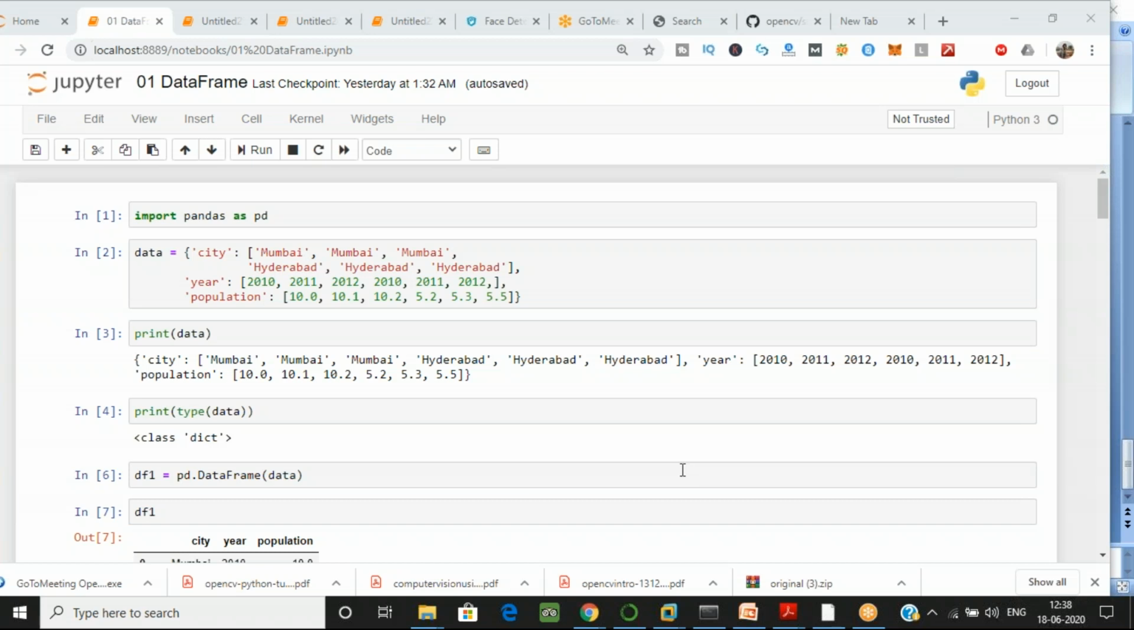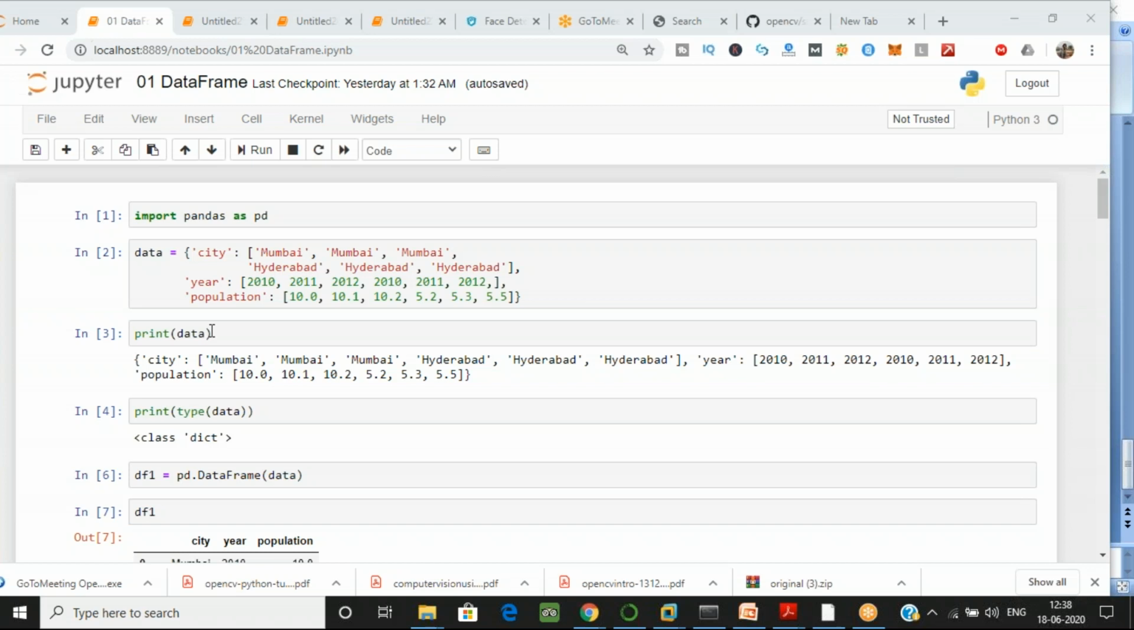Okay. So yesterday's task, what I gave you, was that you have to create one dictionary. We have three keys over here: city, year, and population. You have to provide three values for Mumbai and again three for Hyderabad. So we take strings for that. And year should be 2010, 11, 12, again 10, 11, 12, and this was our population. So in total, three rows are generated for this.